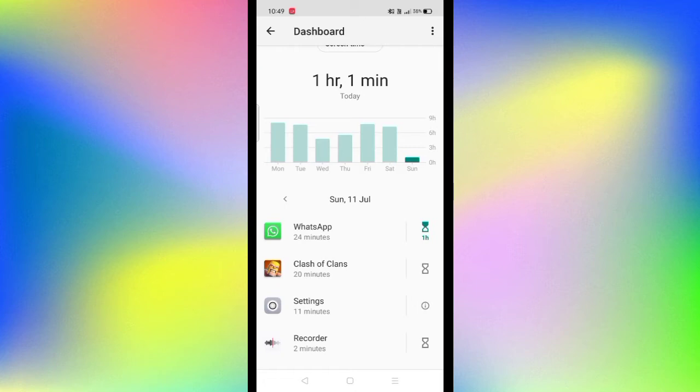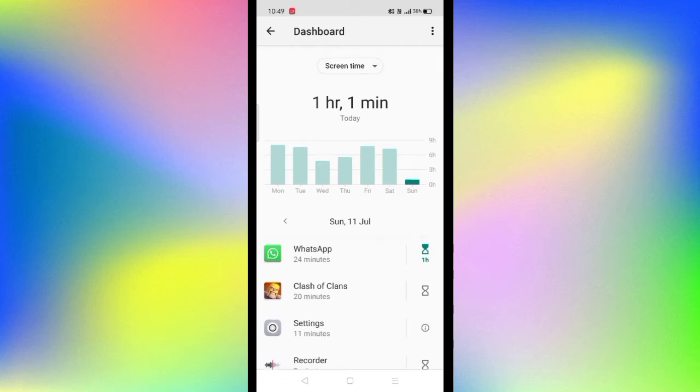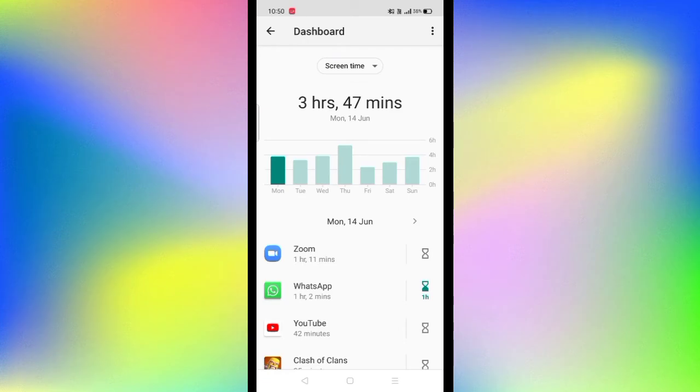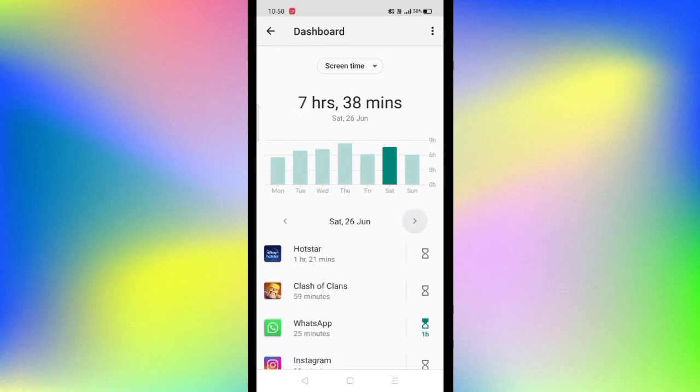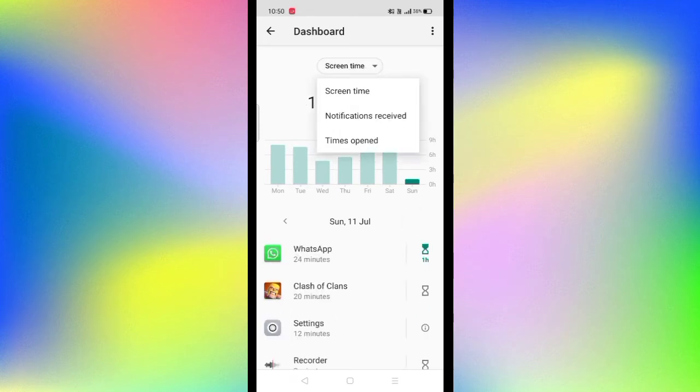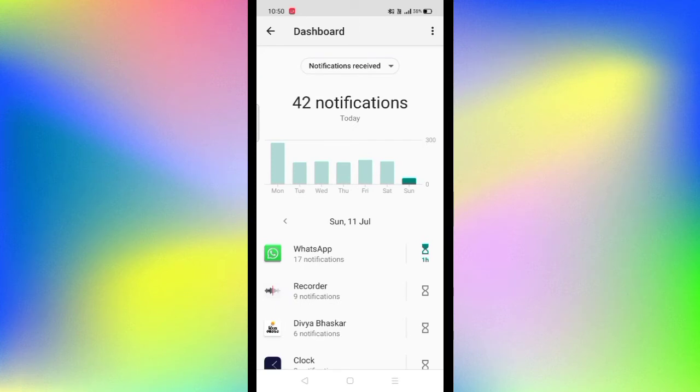So guys, this function is very much useful for us to check. If you are a parent, then it's useful for you to check whether your kids are using the phone too much or in balance. Also, you can see the screen time movement for the past few days or few weeks too, as I am playing it in the background. I can see up to 14th June, and today is I think 12th July, so we can see statistics of around the past 1 month.